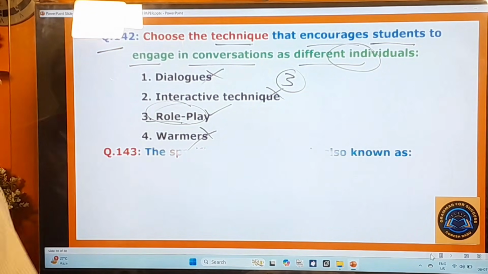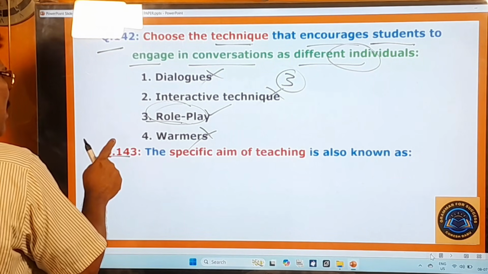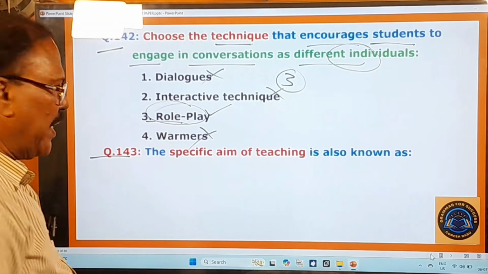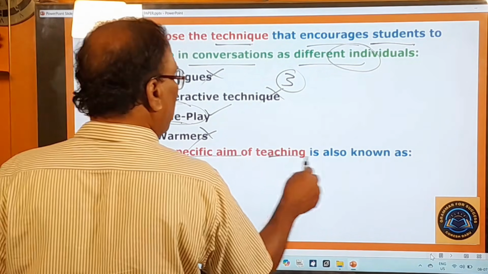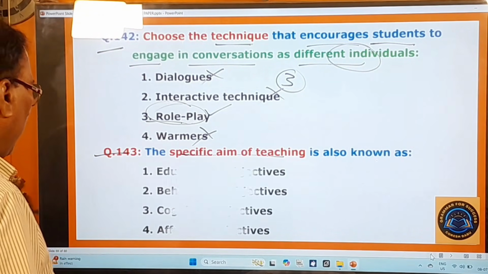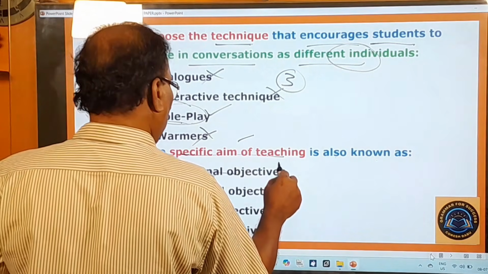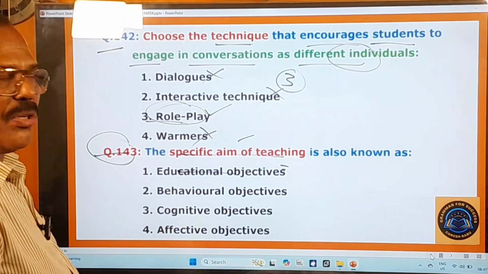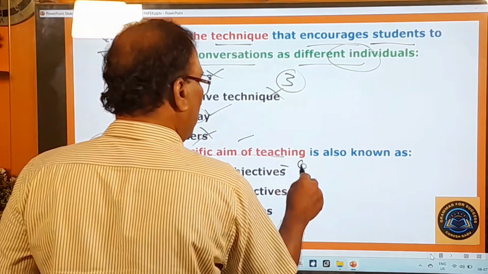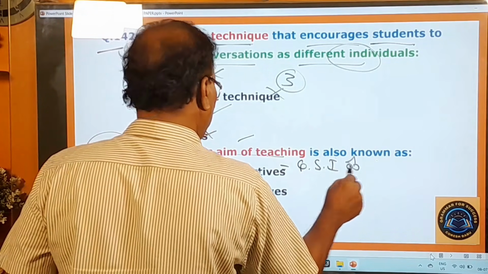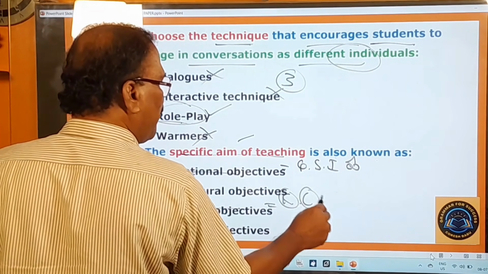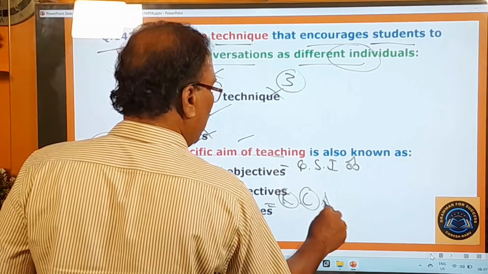Now you move on to the next question. 143rd question, and the answer of this one is also different from the one that is given in the official key. Here you pay attention: the specific aim of teaching is also known as what? Let us look at the options given. Educational objectives include general, specific, and instructional objectives. And cognitive objectives refer to knowledge, comprehension, application, and all such things.